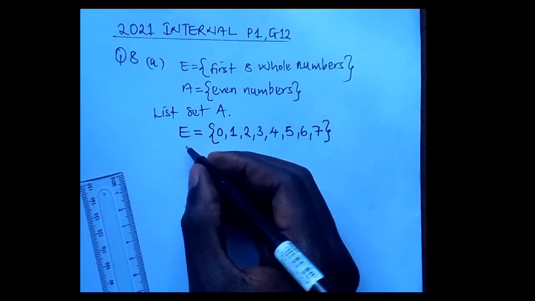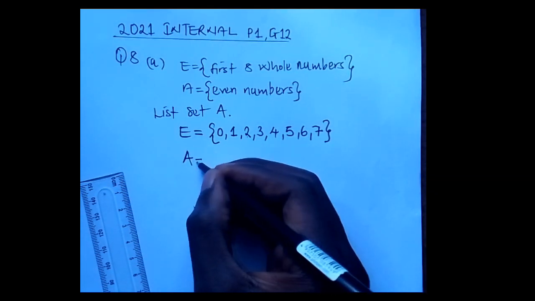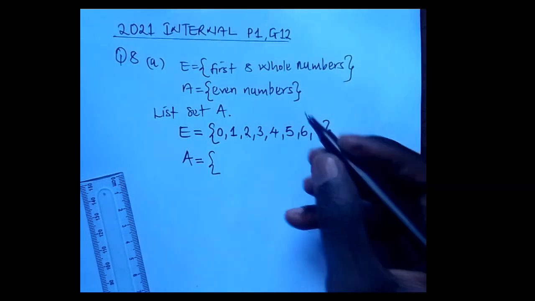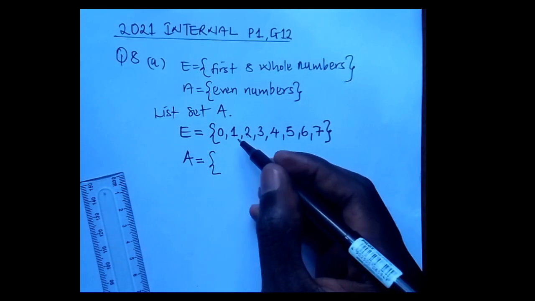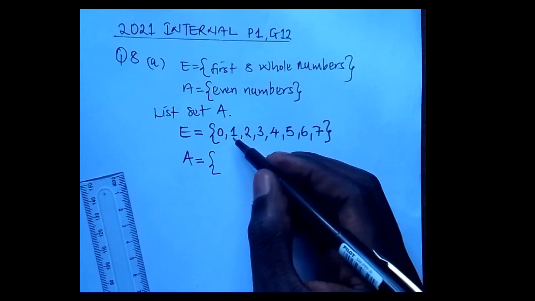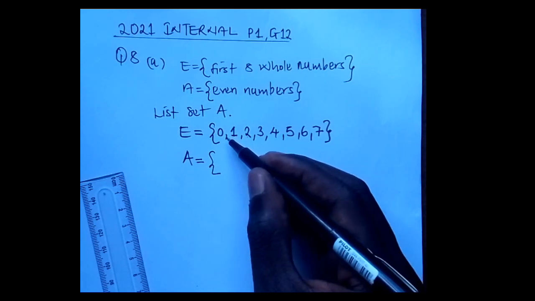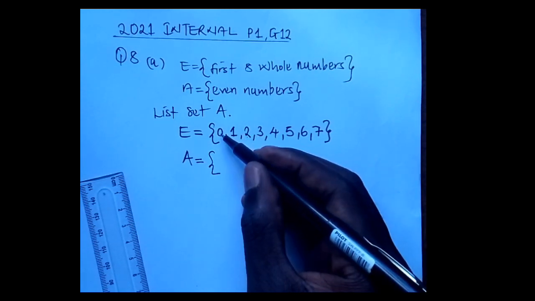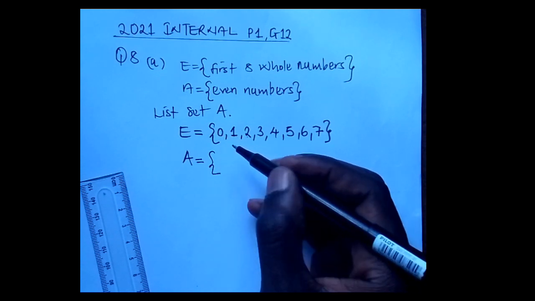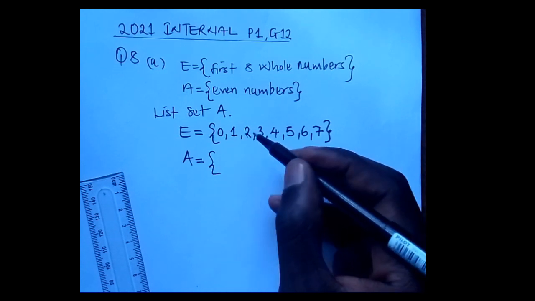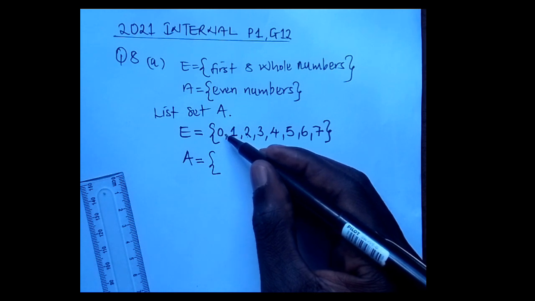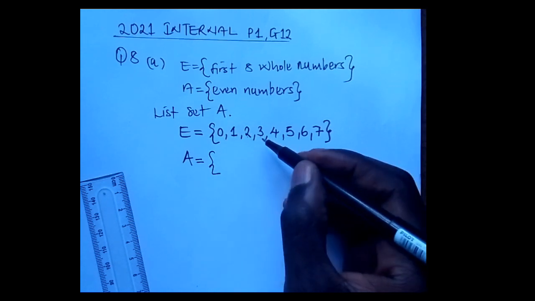So listing set A, if you take note of the numbers that are even numbers in set E, the first number is 0. 0 is an even number. 0 is part of even numbers.